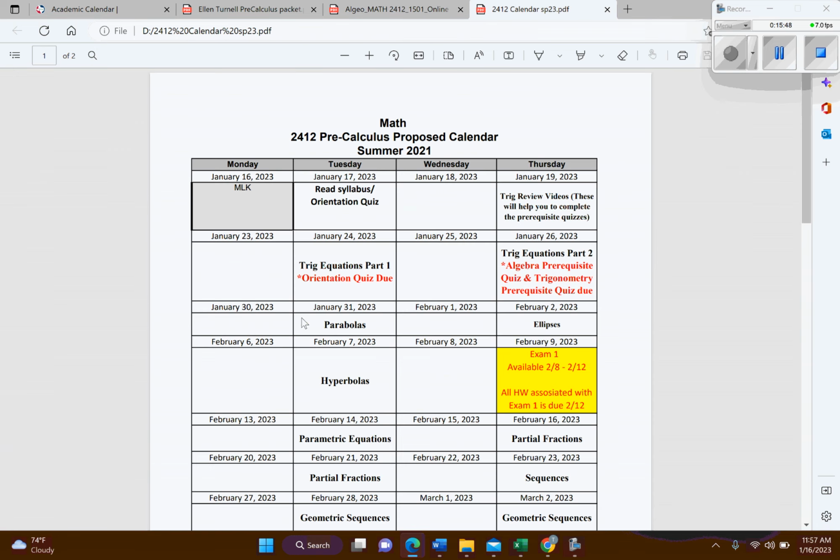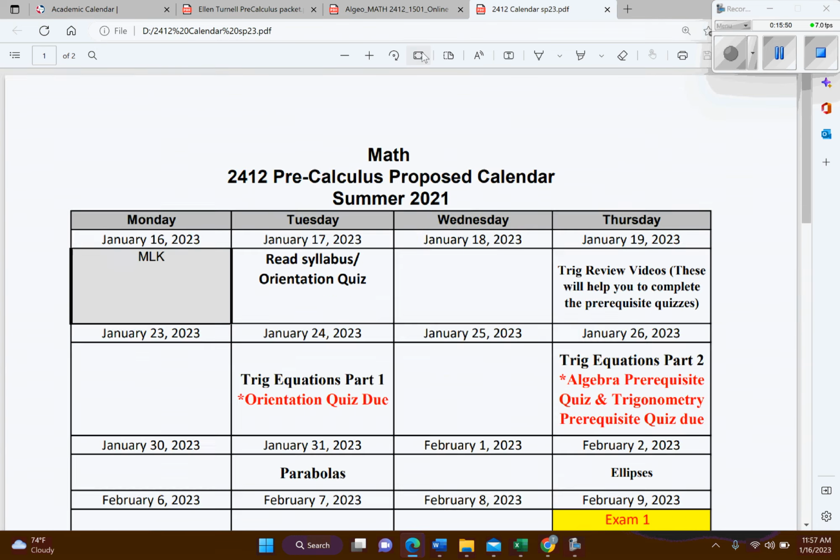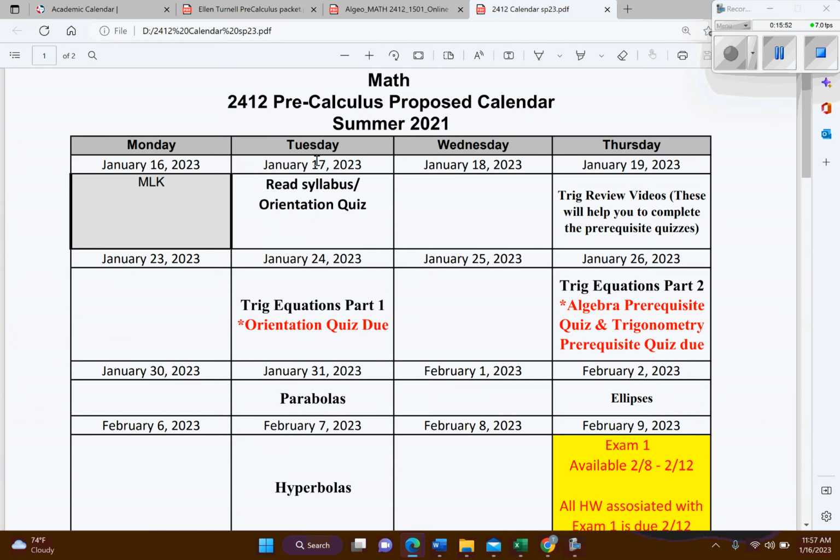Oops, that's not our calendar. There we go. Here's our calendar. And so right here, for January 17th, read over the syllabus, take the orientation quiz. And by the way, this calendar is just an ideal pacing. You don't need to move at this exact rate. The only thing you really have to worry about are the due dates.